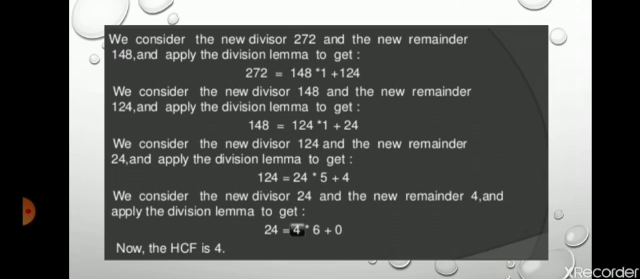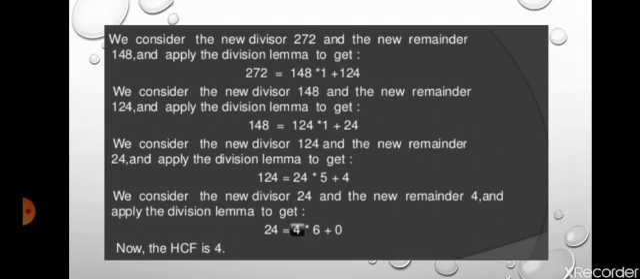In the last step we see that when we divide 24 by 4, we get the quotient 6 and remainder 0. So in that line the remainder is equal to 0, which means the divisor is 4, because when we divide 24 by 4 we get the quotient 6. So the divisor becomes your required HCF. So the HCF of your question is 4. Okay, I hope you understand.